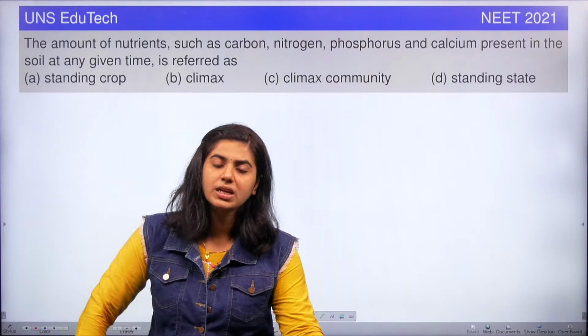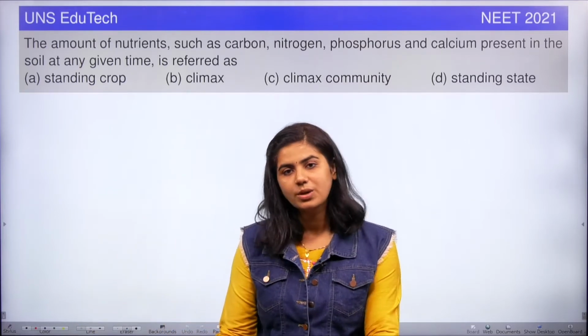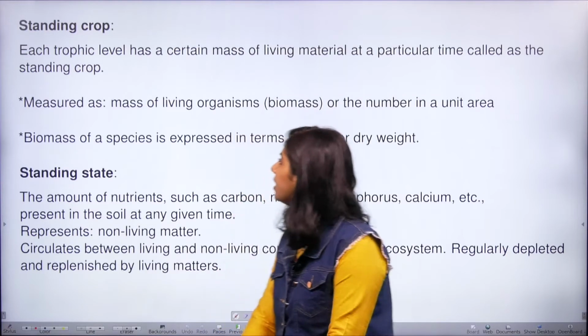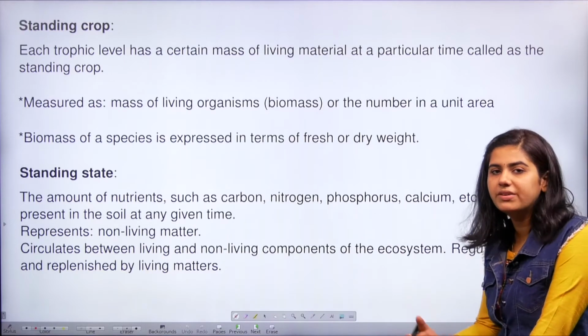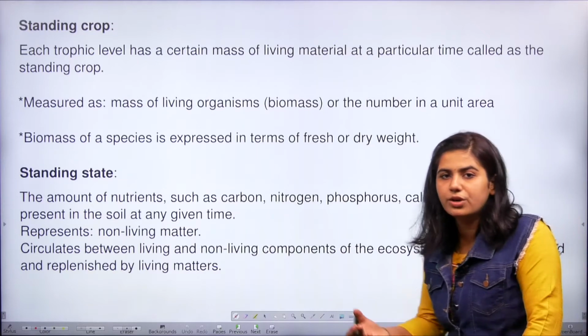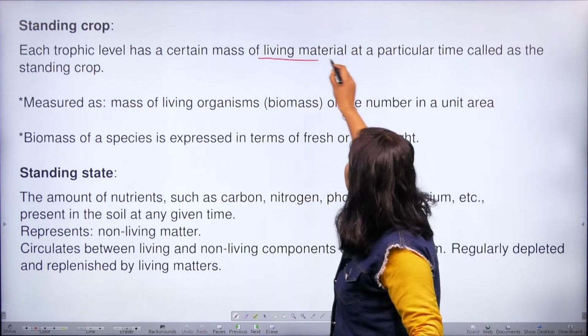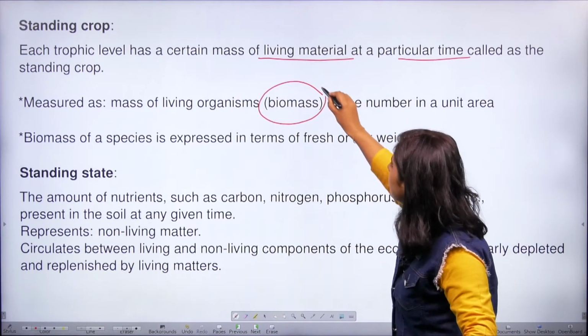So before directly going to the answer, let's discuss what each term means. Standing crop is nothing but, in each trophic level there will be certain living matters. The biomass of such living matters at a given point of time is called standing crop. So we can say that it's the biomass of living matter at a particular time. It is also referred as the biomass.